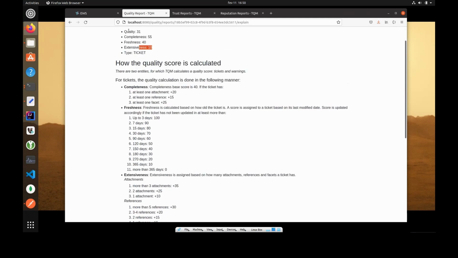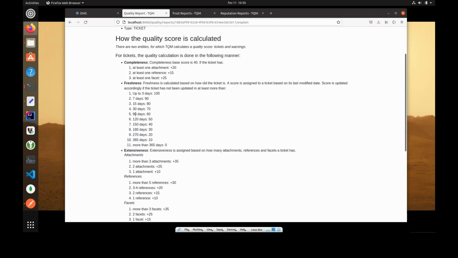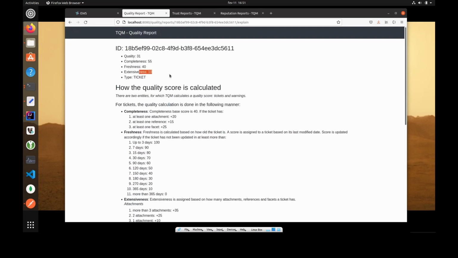This page includes, in addition to the various metrics, an explanation about the metrics and their weights in the metric calculation.